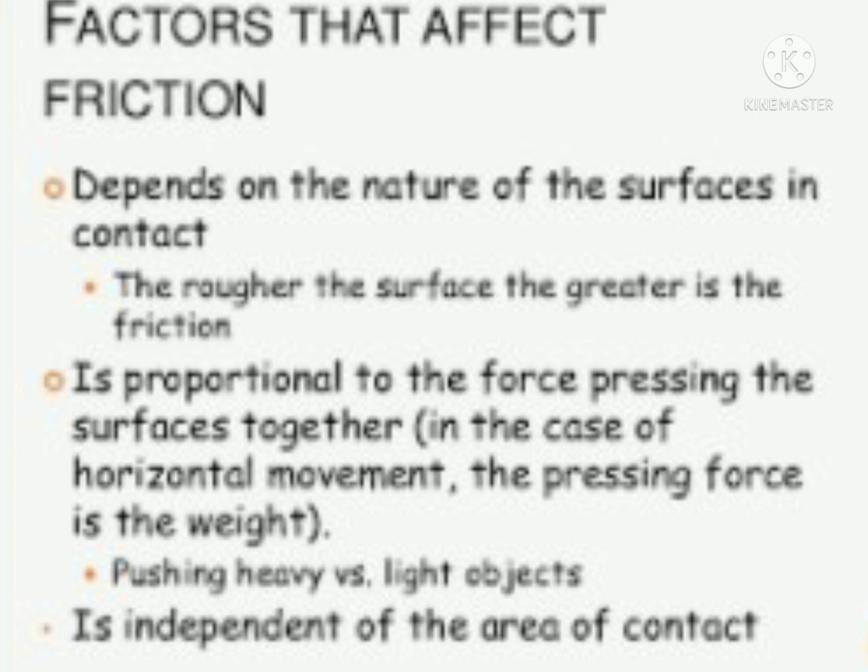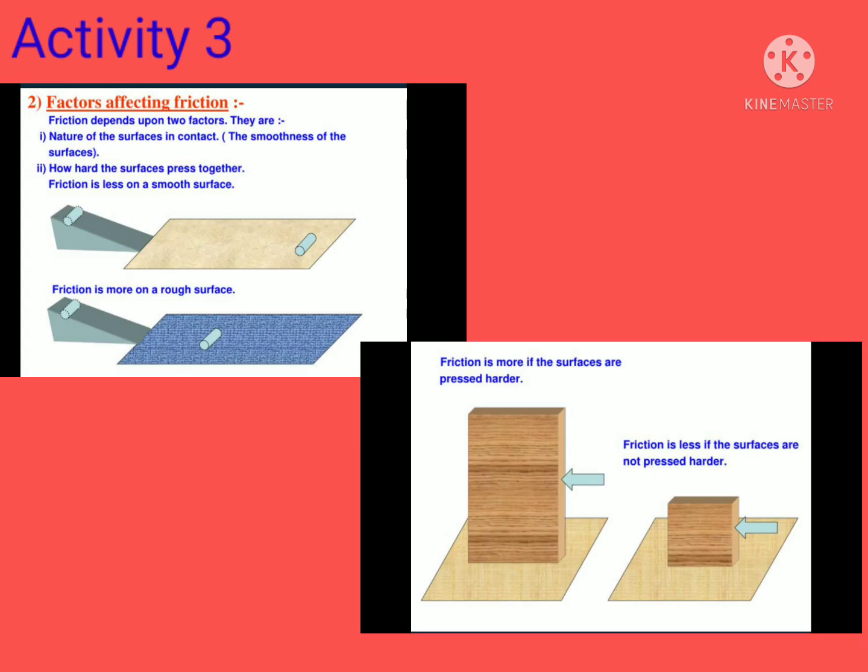In case of horizontal movement, the pressing force is the weight, like pushing heavy versus light objects. Friction is independent of the area of contact. Students, we will now understand the effect of friction in an activity.